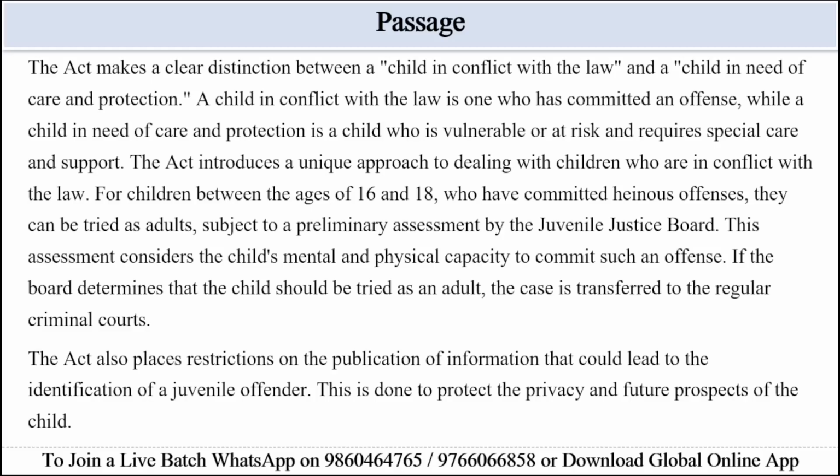The Act clearly distinguishes between a child in conflict with the law and a child in need of care and protection, and it allows 16 to 18-year-olds accused of heinous offenses to be tried as adults after a preliminary assessment by the JJB, while also restricting publication of details that could reveal a juvenile's identity to safeguard their privacy.